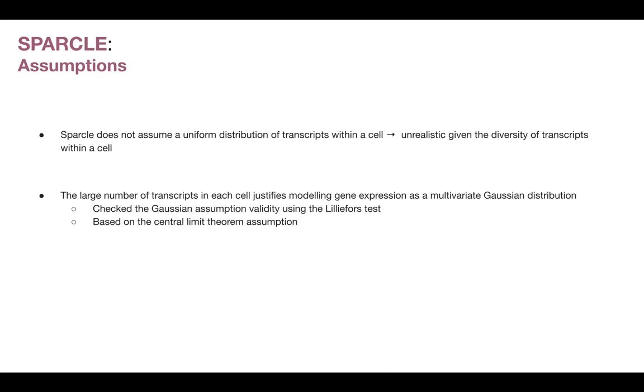The assumptions for Sparkle. The first assumption is that we do not assume a uniform distribution of transcripts within the cell. Just like we saw in the previous slide, this is an unrealistic assumption given the diversity of transcripts. Second assumption is that there's a large number of transcripts in each cell, which justifies the modeling of gene expression as a multivariate Gaussian distribution, one based on the central limit theorem, and secondly that we've checked the Gaussian assumption validity using the Lilliefors test.